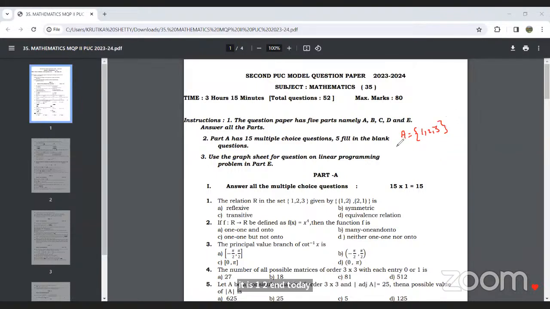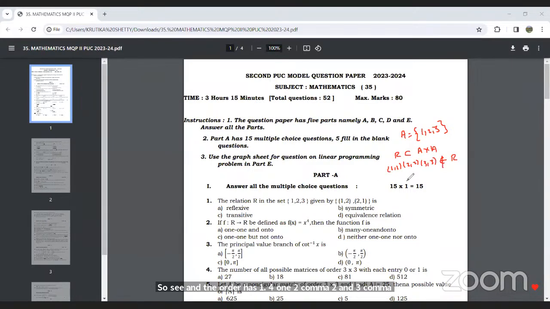The set A is {1, 2, 3}, and the relation R is defined on this. R is a subset of A cross A. Only two ordered pairs are present here, (1, 2) and (2, 1). The ordered pairs (1, 1), (2, 2), and (3, 3) do not belong to the relation.